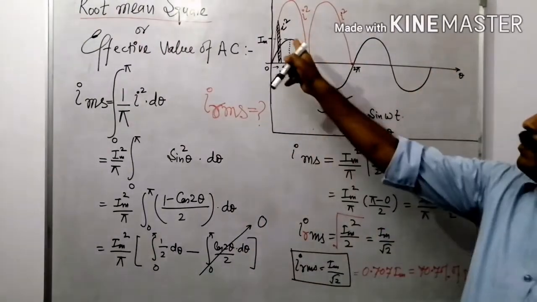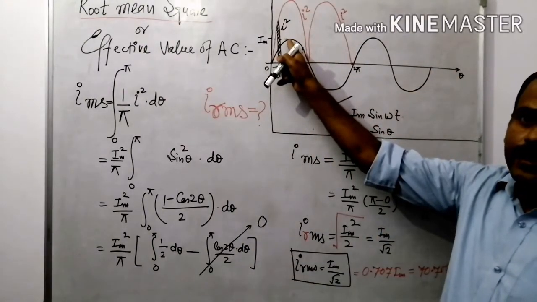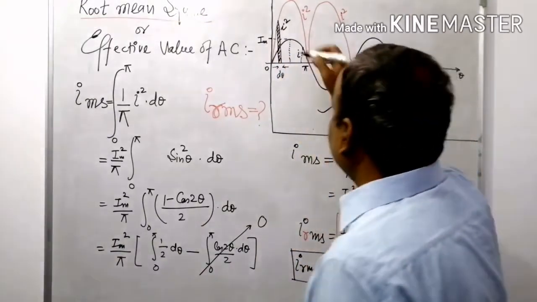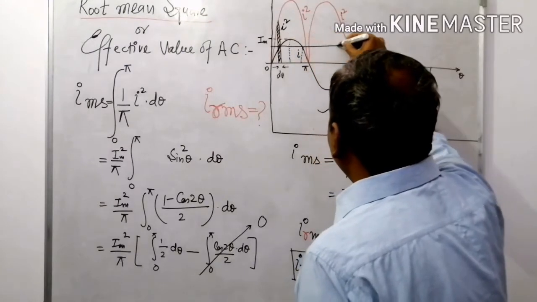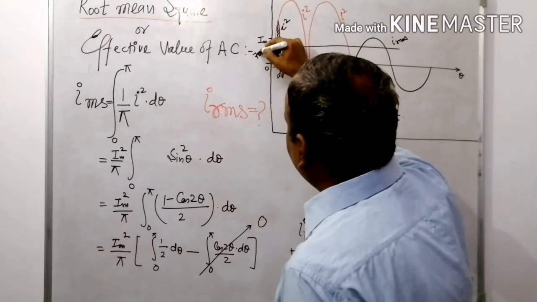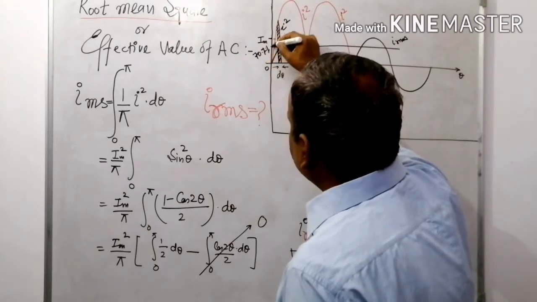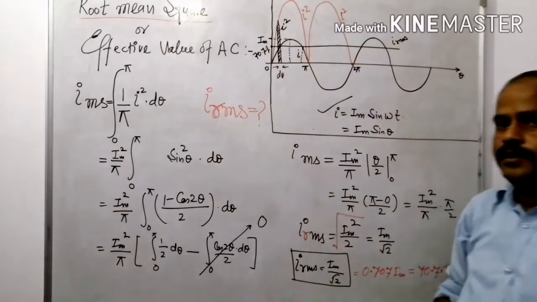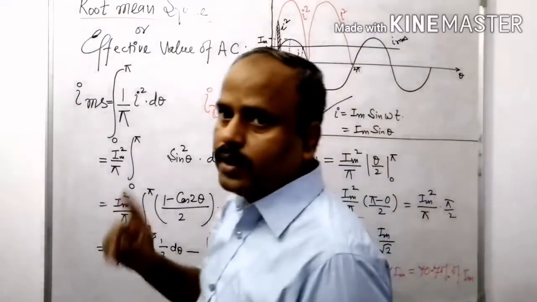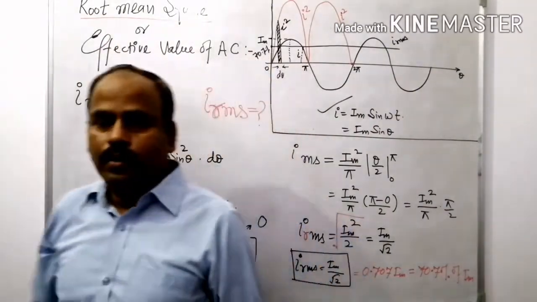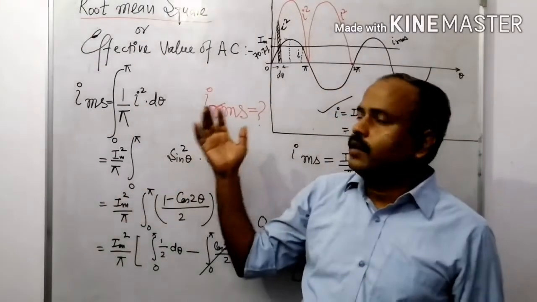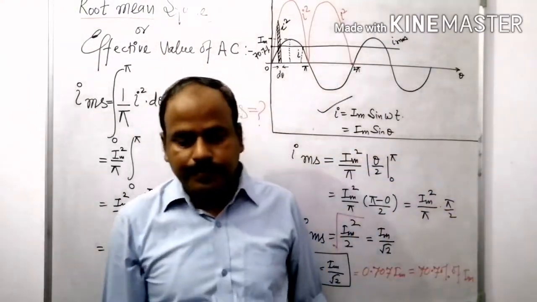70.7% of the maximum value of alternating current is the RMS value of alternating current. This is I RMS, which is 70.7% of the maximum current. So this is all about the average value and RMS values of alternating quantity. Now examples based on average and RMS values.